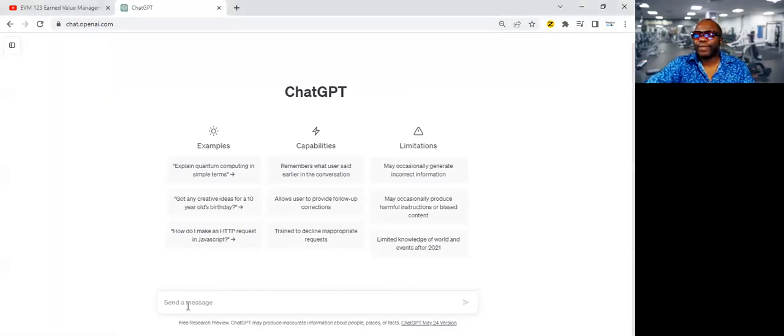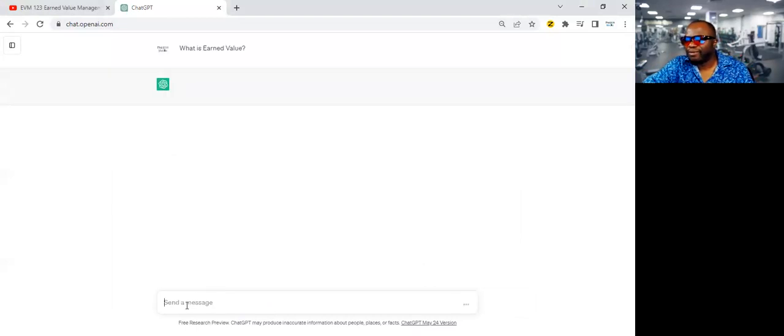So I want to show you how you can get ChatGPT to help you with your earned value. If you want to learn earned value, you can ask ChatGPT to educate you. Let me show you. What is earned value? And it'll come back with a sentence or two, or a paragraph or two.